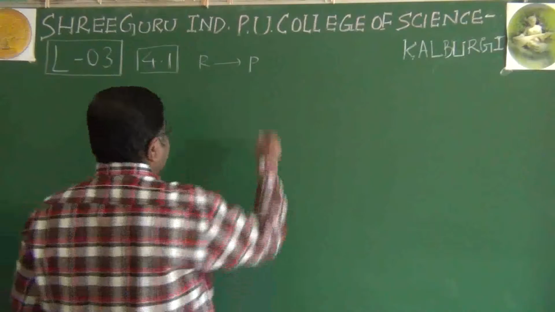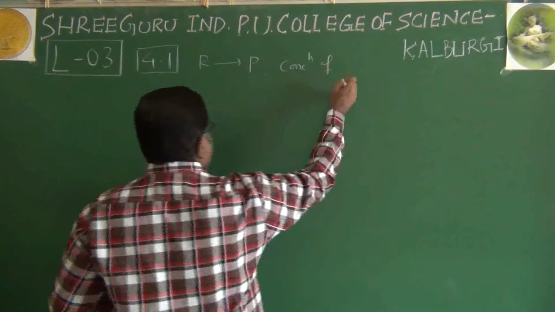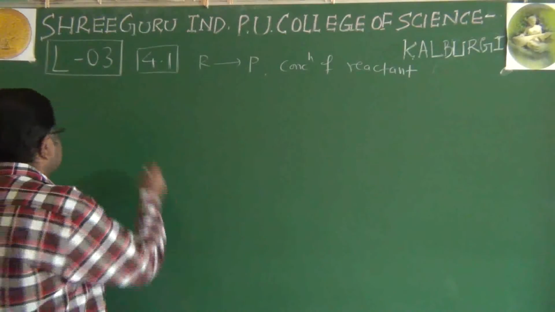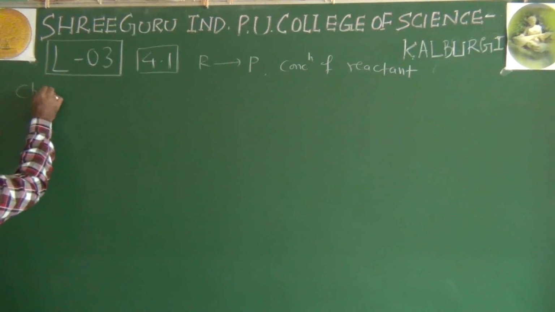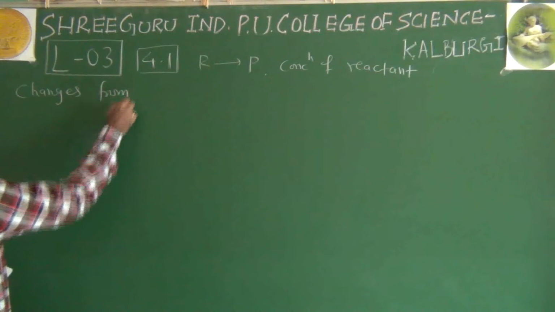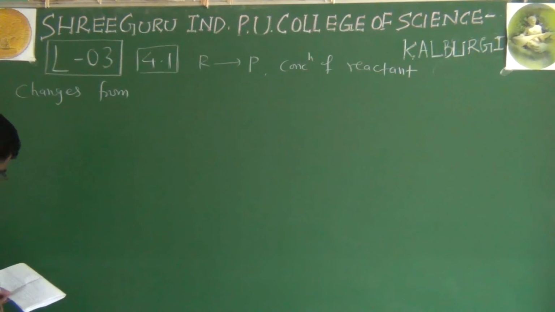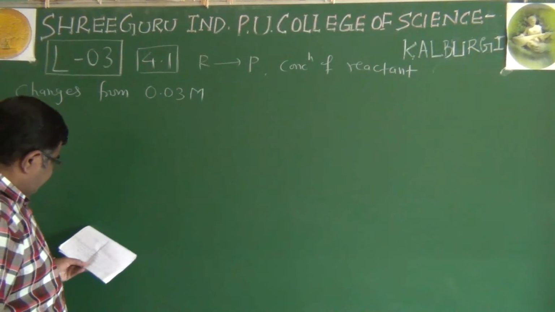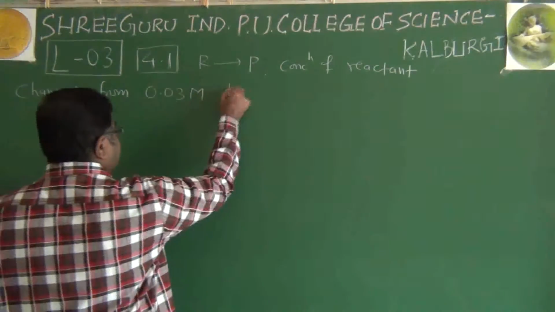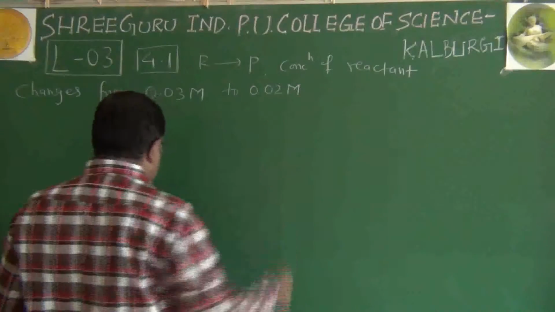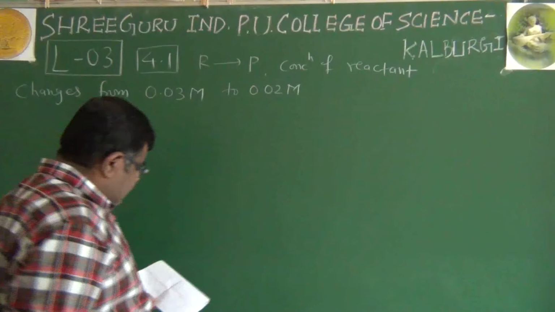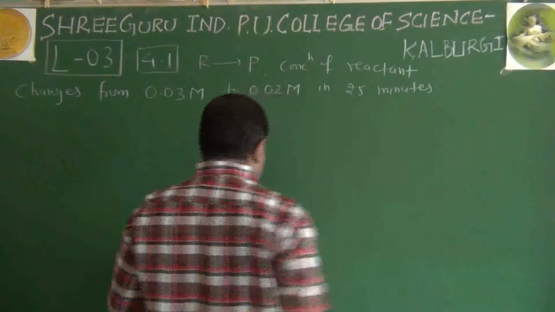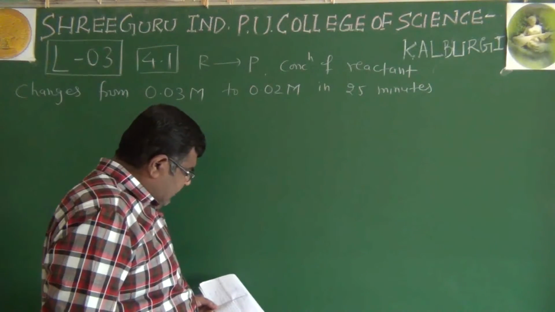Concentration of reactant changes from 0.03 M, capital M is nothing but mole per liter, to 0.02 mole per liter in 25 minutes. Calculate average rate of reaction.